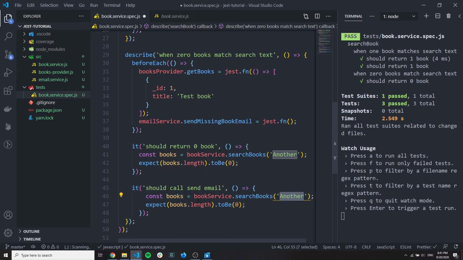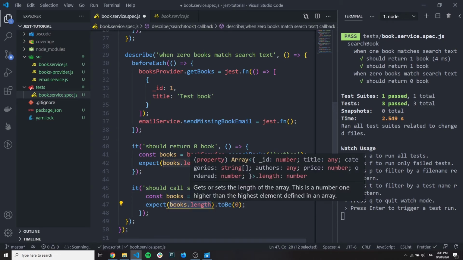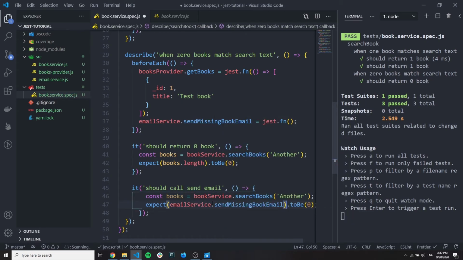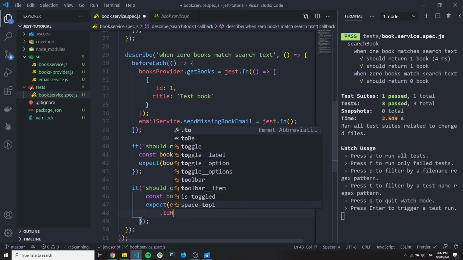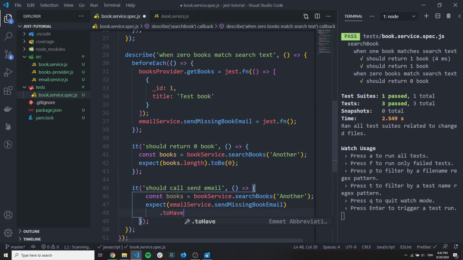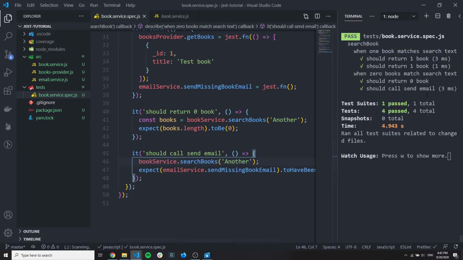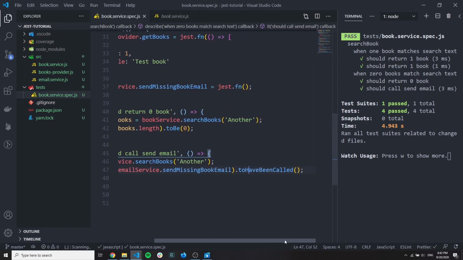Let's do exactly the same, but put here, instead of inspect email service, send missing email, and then instead of to be called, to have been called. By this, now we're not interested in the result.